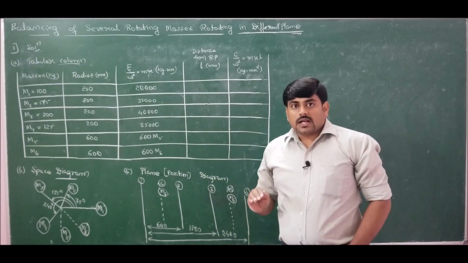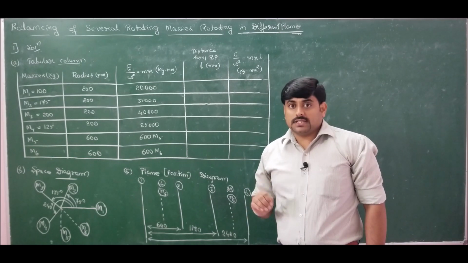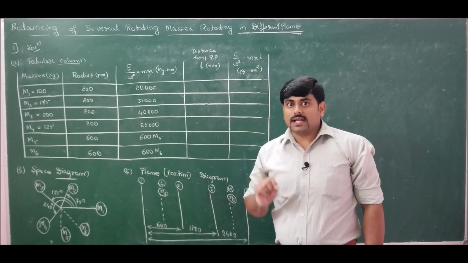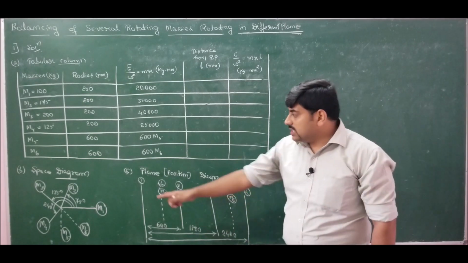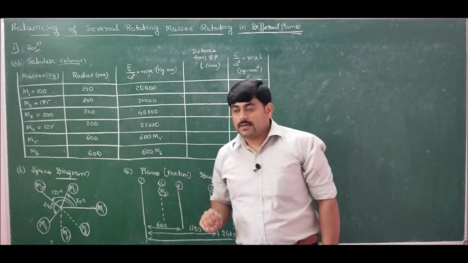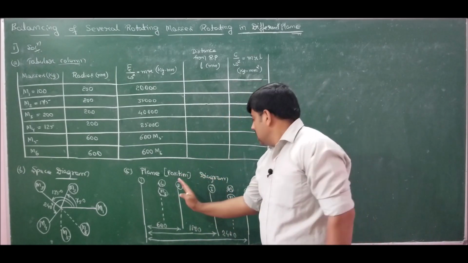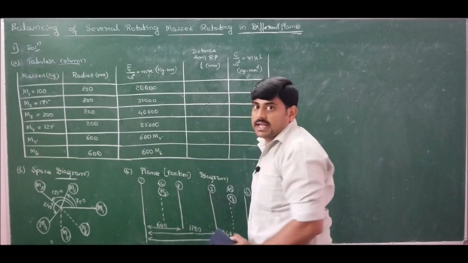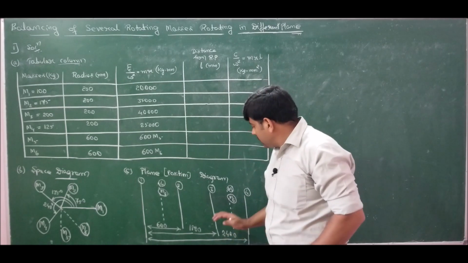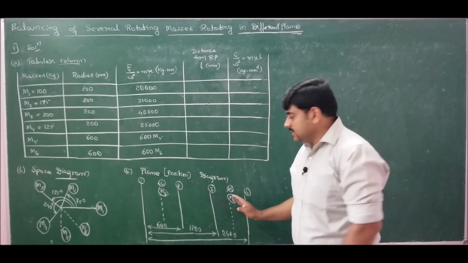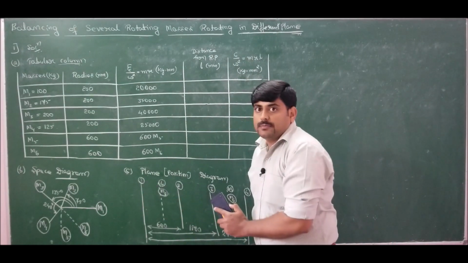As I said, for the sense of rotation or direction, positive angles are always measured in the counterclockwise direction from the positive x-axis. Negative angles are measured clockwise. Here all the angles are positive, hence I measured in the counterclockwise direction from the positive x-axis. In the same manner, distances measured towards the right side are taken as positive, and distances measured from a reference point towards the left are taken as negative. So if I go for M6 or plane M as the reference plane, then more negatives will come into the picture.